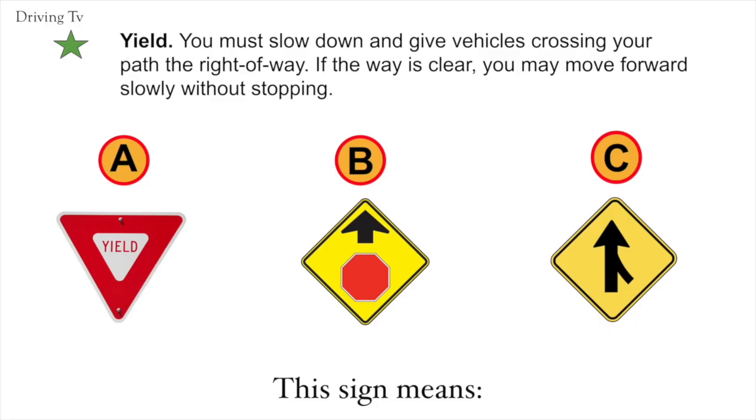Yield. You must slow down and give vehicles crossing your path the right of way. If the way is clear, you may move forward slowly without stopping. The correct answer here would be A. Yield.